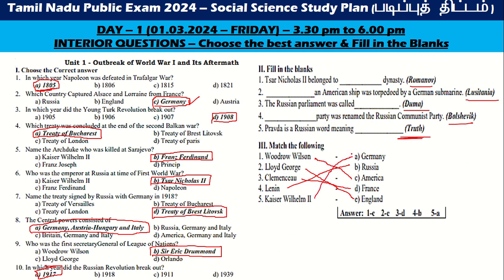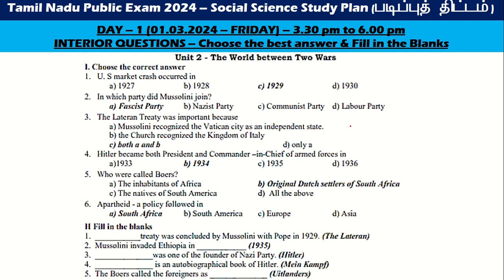So let us go to the second chapter. The World Between Two Wars. The US market crash occurred in 1929. Which party did Mussolini join? The Fascist Party. The Lateran Treaty was important because of both A and B. Mussolini recognized the Vatican City as an independent state and the Church recognized the Kingdom of Italy. Hitler became both president and commander-in-chief of the armed forces in 1934.